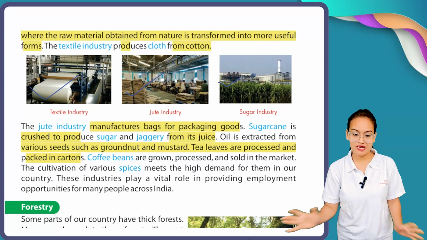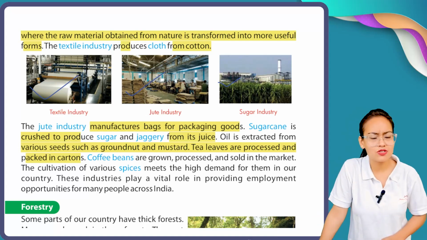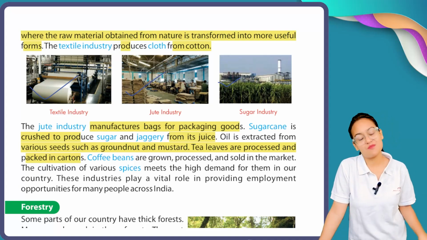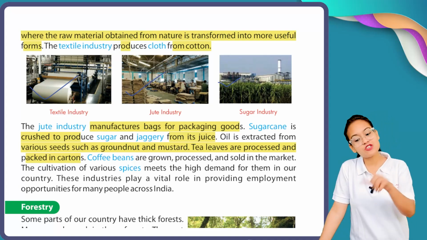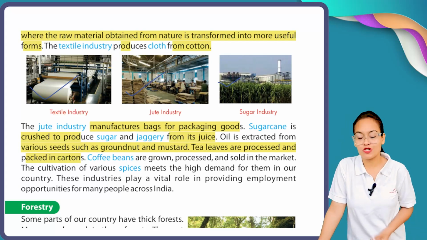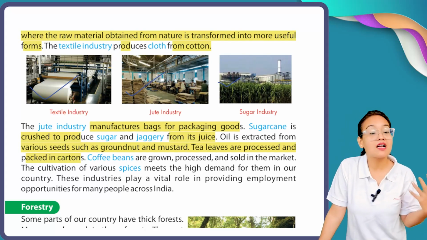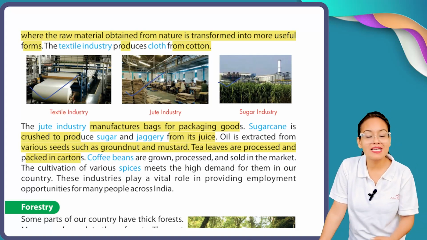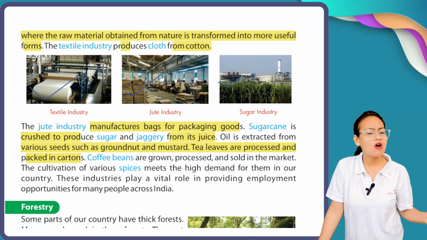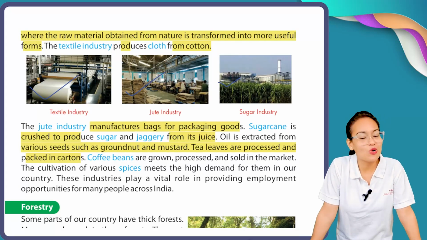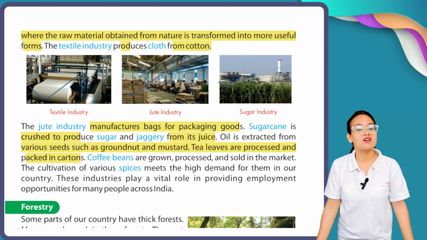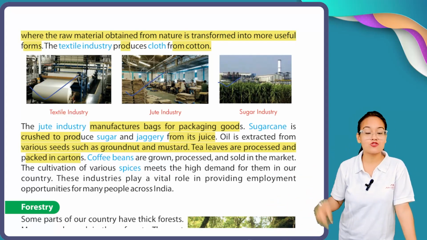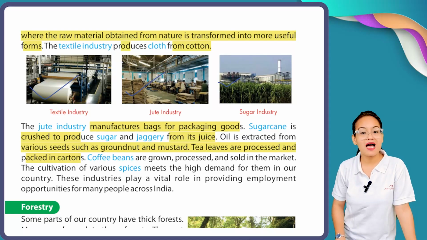Nice. Now see, my dear students, after the textile industry, jute industries also exist. In the jute industry, bags are packed. Okay, and after the jute industry, in the sugar industry, sugar canes are crushed to get sugar or jaggery. And now after this, oil industries are also present. Here oil seeds are converted into oil. Okay, and tea leaves. In the tea industry, tea leaves are processed and packed in cartons.